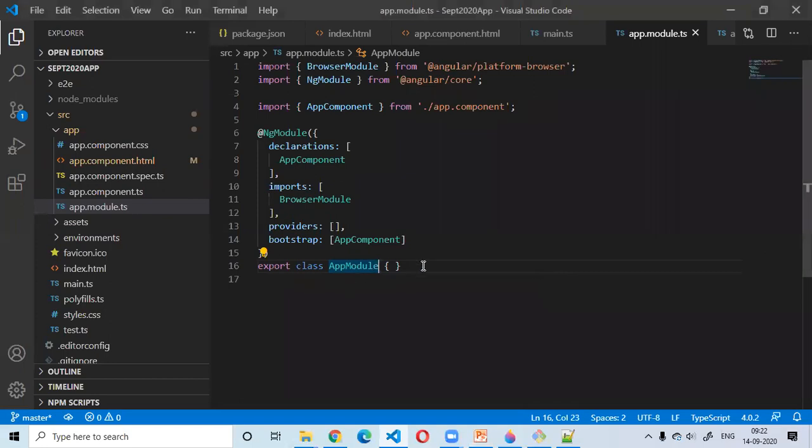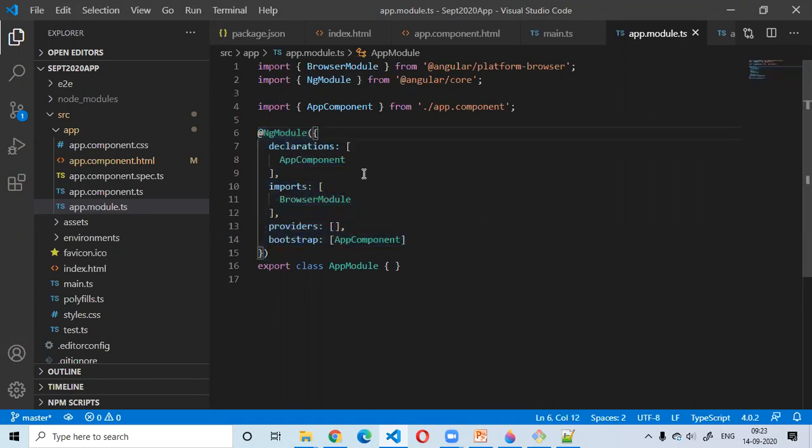Similarly, this simple class is not the only thing which is my module. This is a very simple class which is not having any code written inside it. So how is Angular going to understand this is my module? Because of this metadata. This particular thing is called the metadata. In Angular terms, we call it a decorator function.